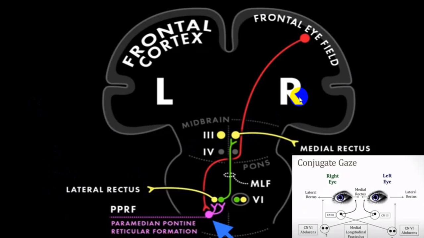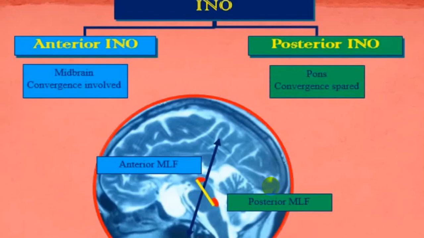This is called internuclear ophthalmoplegia because this is a connection between the sixth cranial nerve on one side connected to the opposite eye third cranial nerve that is being damaged, that is damage to the medial longitudinal fascicle. It is also called medial longitudinal fascicle syndrome, or internuclear ophthalmoplegia. So depending upon which side there is damage, accordingly the name is given.